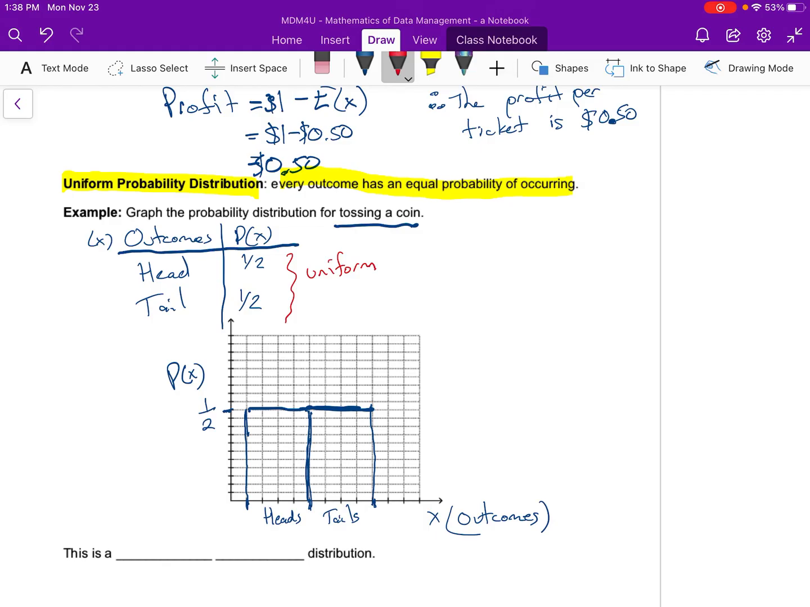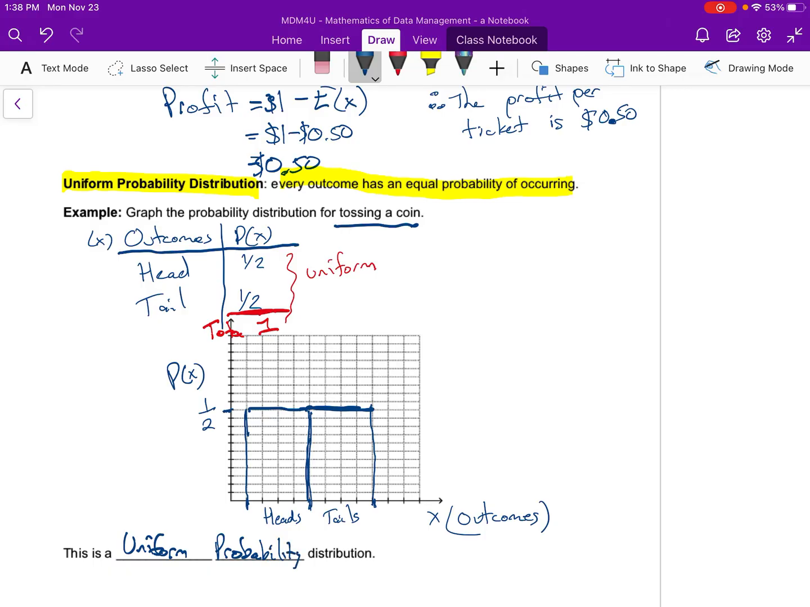One thing to note, in all of these cases, even if it's not uniform, my probability total should always be 1. I should always have 100% of my probability or of my outcomes, so that should always be 1. On the bottom here, it just says this is a uniform probability distribution.